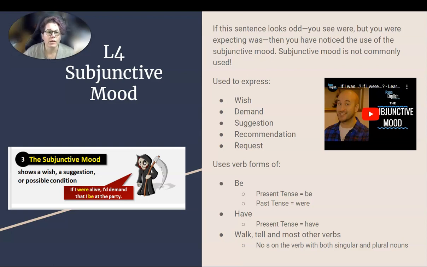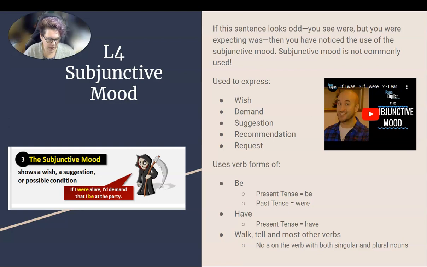In lesson 4, we're going to talk a little bit more about the subjunctive mood, so we're going to go a little bit more into depth. Remember, the subjunctive mood shows a wish, a suggestion, or a possible condition. So, if I were alive, I demand that I be at the party.